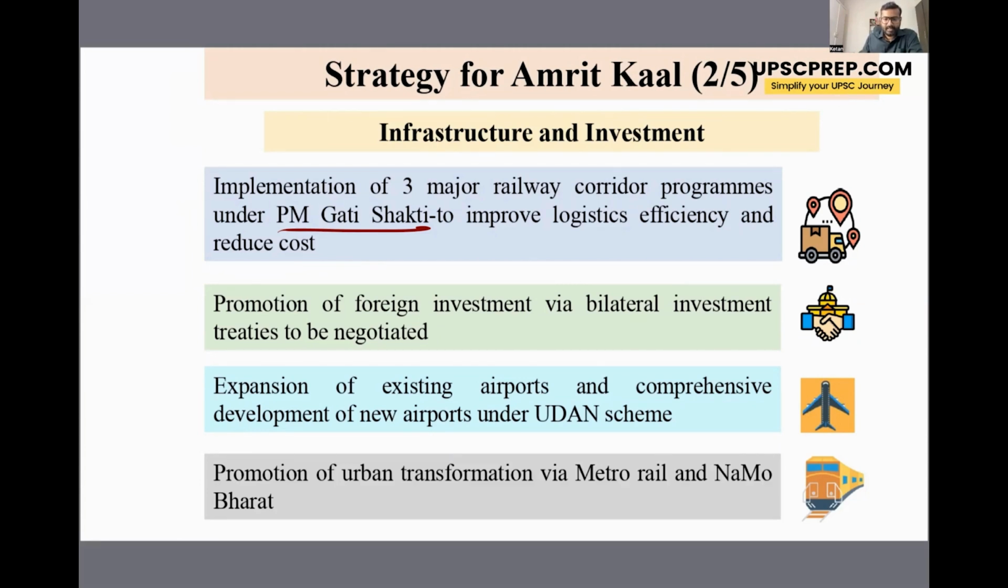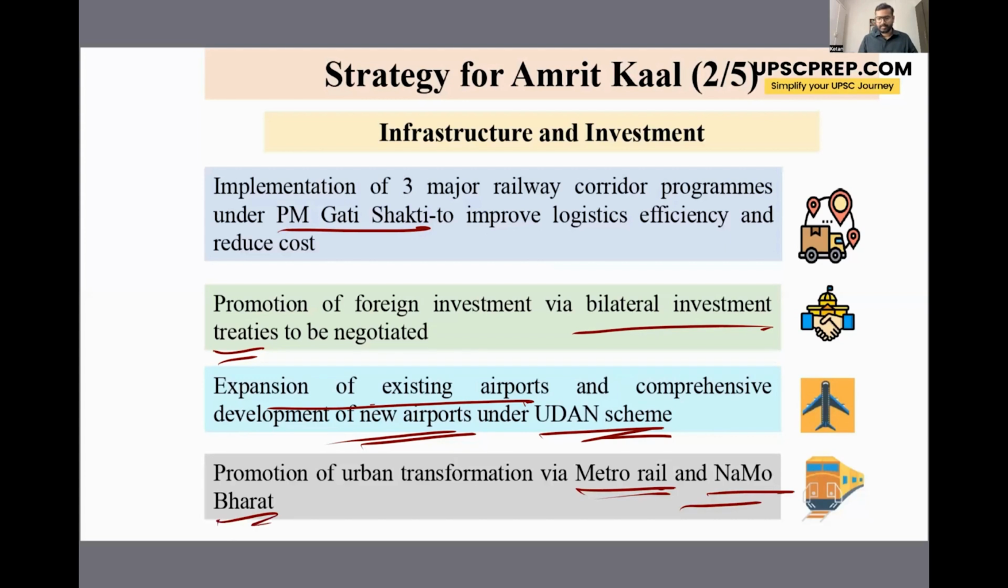Then there is a lot of promotion for foreign investments via bilateral investment treaties, which are negotiated by the government with other countries. So a lot of FDI is coming into India and is being invested in India. Then there are initiatives toward expansion of existing airports, as well as building of new airports under the Udan scheme, which is Ude Desh Ka Aam Nagrik scheme, right? Then there is promotion of urban transportation. Urban transportation is through metro rails and Namo Bharat rails.